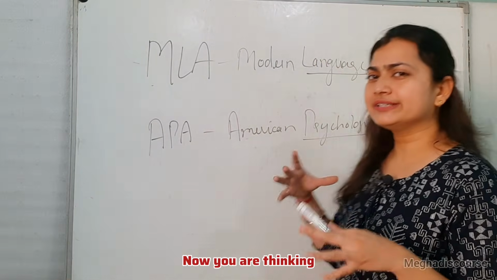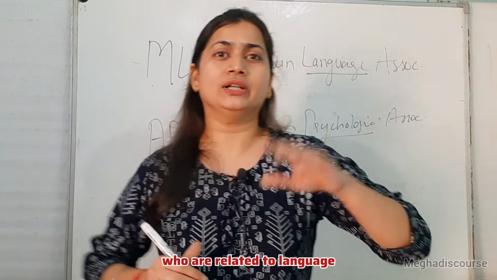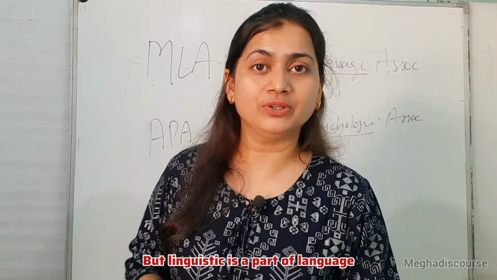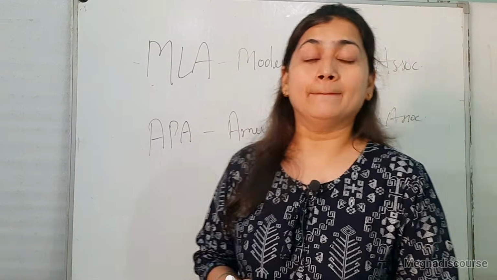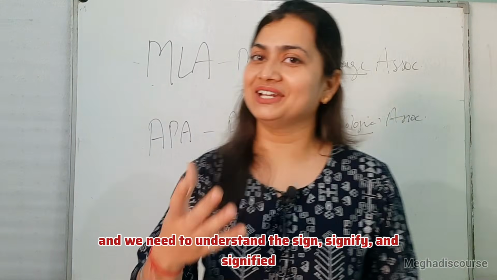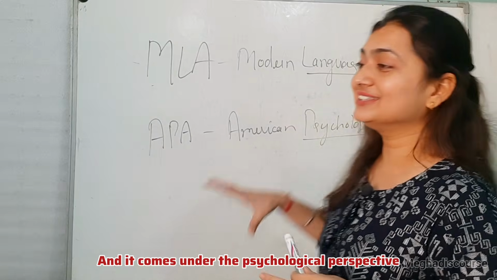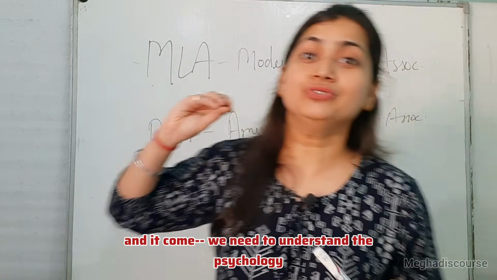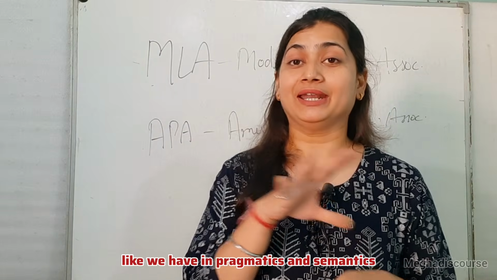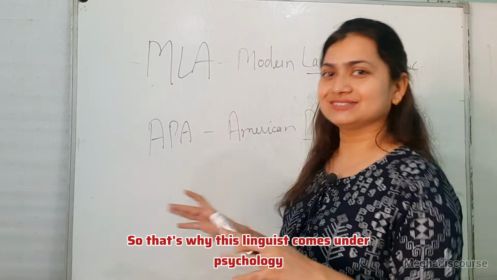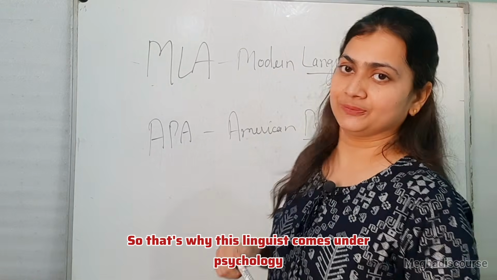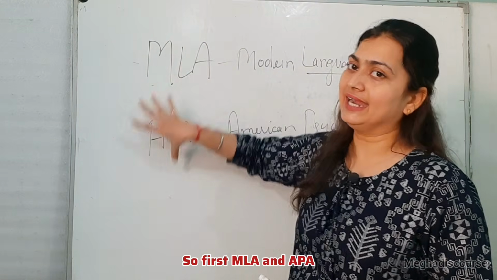Okay. Now you are thinking that the students who are related to language study MLA, but linguistics is a part of language. Yes, linguistics is a part, but it is practical as well. And we need to understand the signs, signifier and signified. It comes under the psychological perspective, and we need to understand the psychology of the person to understand the meaning, like we have in pragmatics and semantics. So that's why linguistics comes under psychology. Okay, so that was MLA and APA.